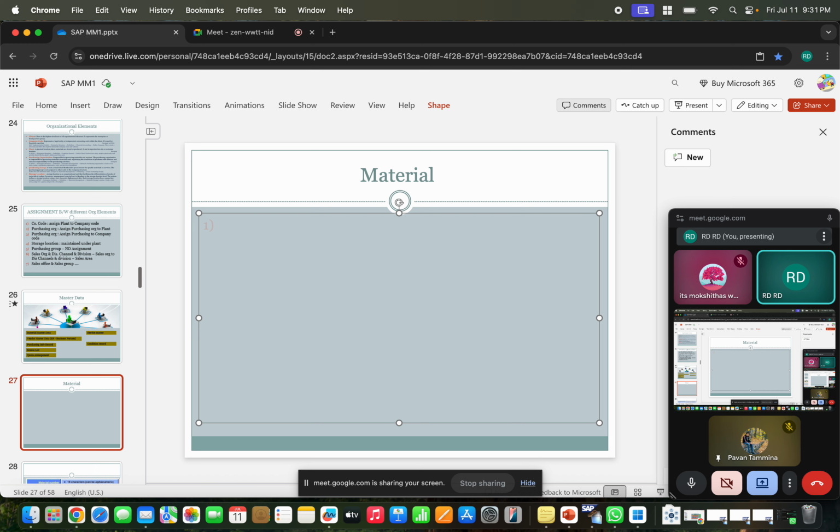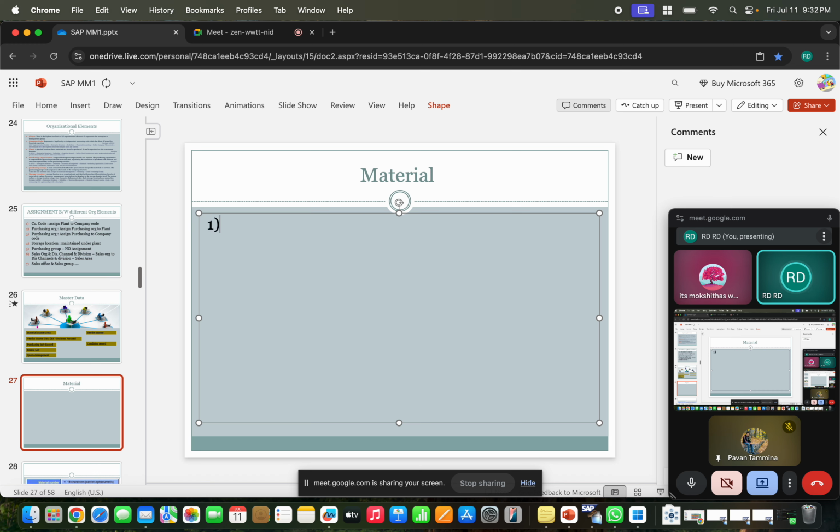Okay, so always when you are creating the material, you need to understand or think whether this product is a raw material or consumables, or a packing material, or semi-finished goods, or perishables. You just need to understand from the client and how to create. Clear? Is it clear? Yes, sir.